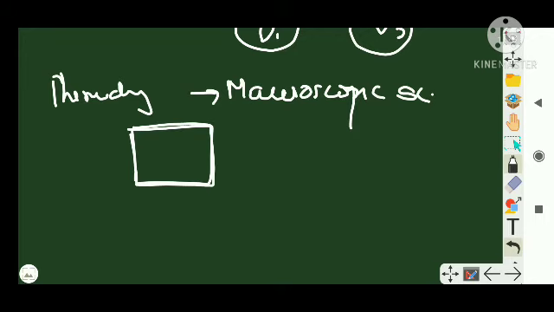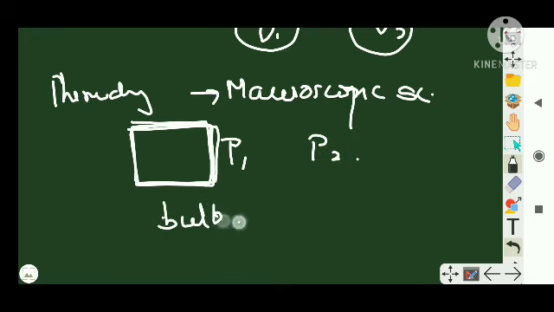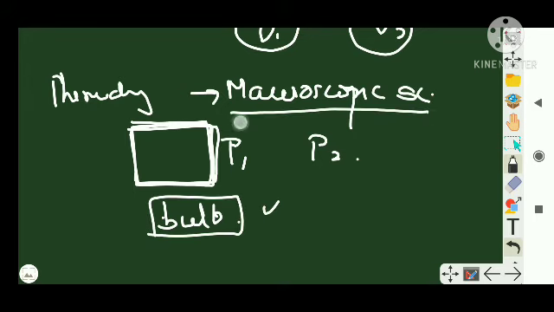Similarly, a can initially had a pressure P1, now its pressure dropped to P2. So I am talking about a system which is quite large, or I will say bulk, right? So I will only learn about bulk things in the case of thermodynamics, hence it is called a macroscopic science. It is not going to deal with the molecular constitution of matter. Clear? Right. So we have talked a little bit about an introduction with respect to thermodynamics.